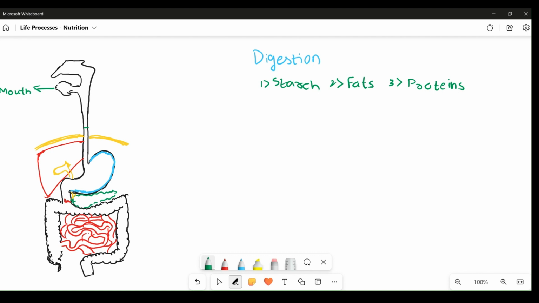After entering the mouth, the food then reaches the buccal cavity. The buccal cavity has essentially three main organs. First is the teeth, second is the tongue, and third is the salivary glands. The teeth help in mastication, which is essentially chewing of food or crushing the food into small tiny particles, increasing the surface area for various digestive enzymes to act upon it.